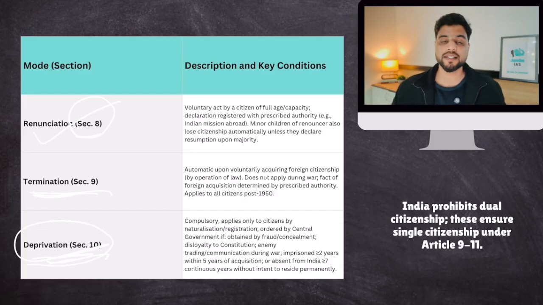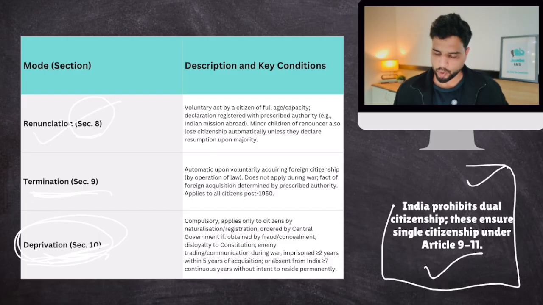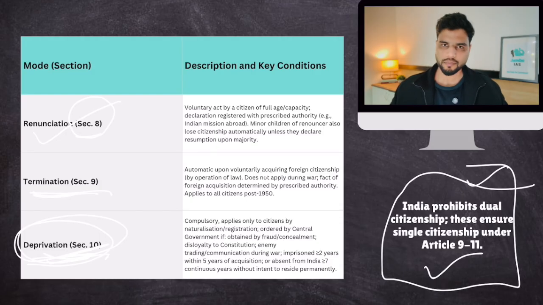If there is an Indian citizen who helped the enemy during a war, government can take away their citizenship. So if you violate a law, or you gave fraudulent documents for getting citizenship, all these things, if found out, government can take away your citizenship, and that mode will be called deprivation. Now this fact we have already covered. India prohibits dual citizenship. Make sense?